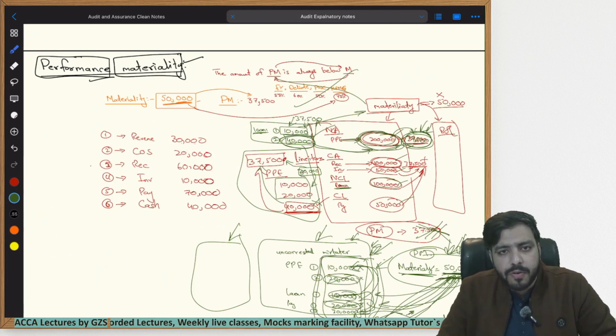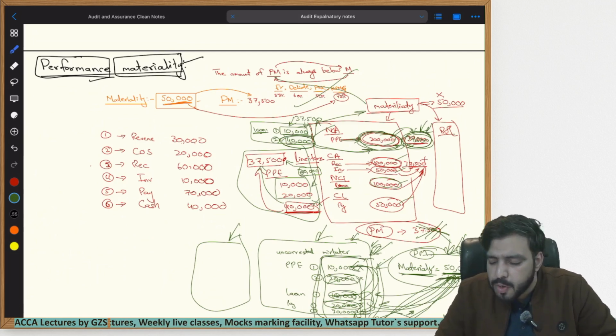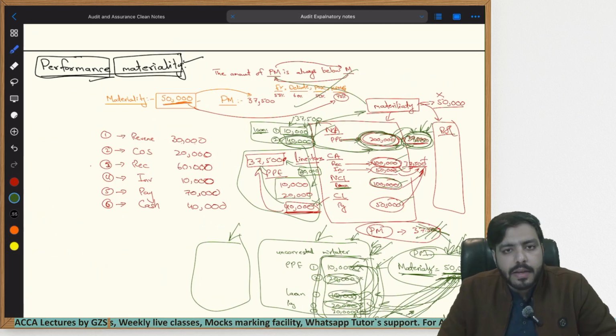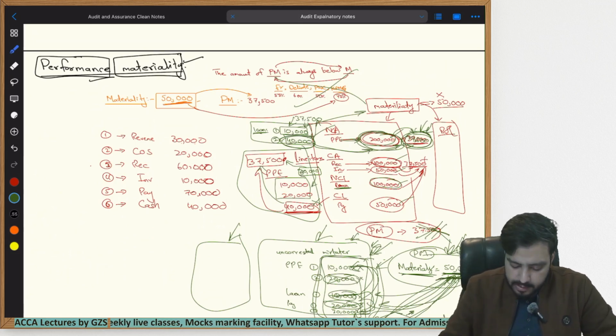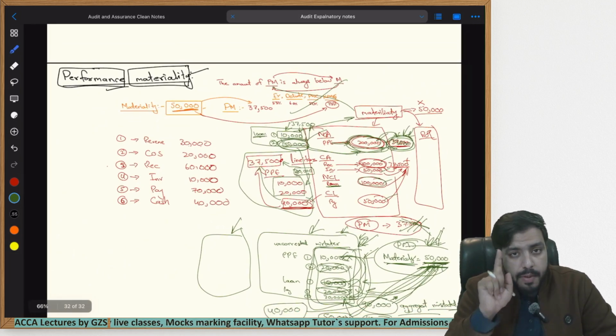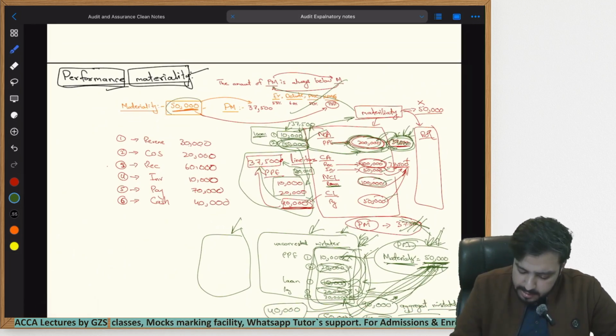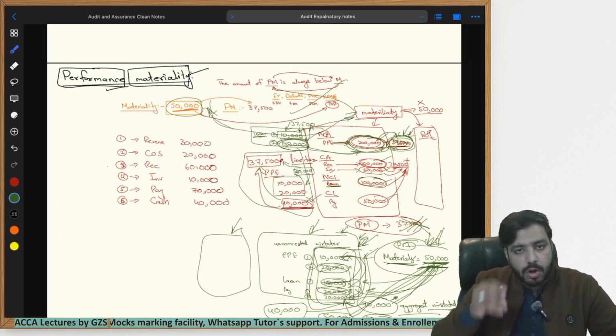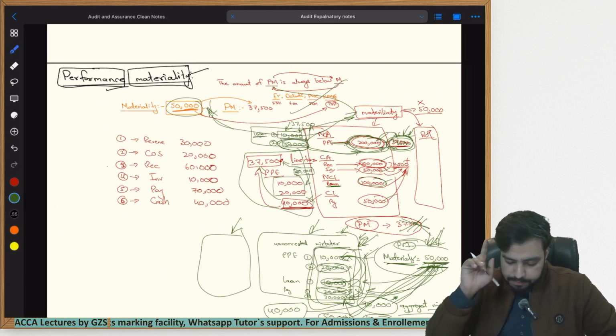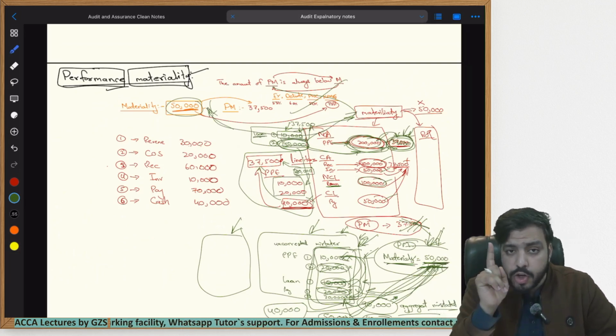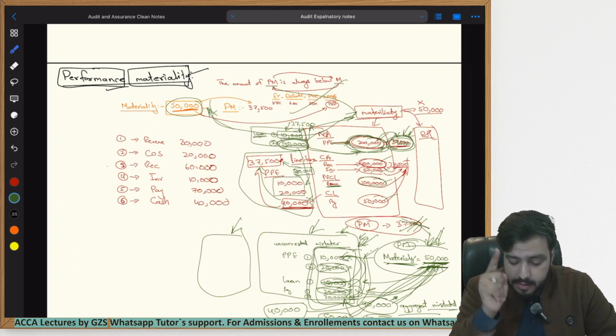The concept of performance materiality is purely theoretical within your AA syllabus. Nothing is linked with the technical portion of the exam. So you only need to remember the concept that performance materiality is always below the materiality amount. It is always lower than the materiality amount. And the auditor uses it during the audit, not at the end of the audit. The auditor uses it when he is auditing every single line item within the financial statements.